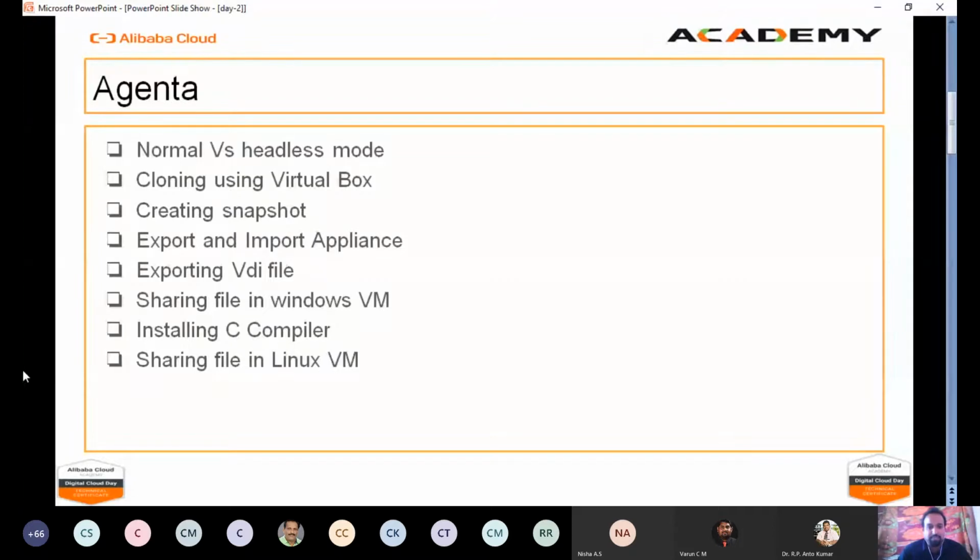Next we are going to see how to share files in the Windows virtual machine, then how to share files in the Linux virtual machine, and finally how to install a C compiler and run a simple C program in a virtual machine. That's our agenda. Now I am going to proceed with the demo. First I am going to show the difference between normal mode and headless mode options present in VirtualBox.